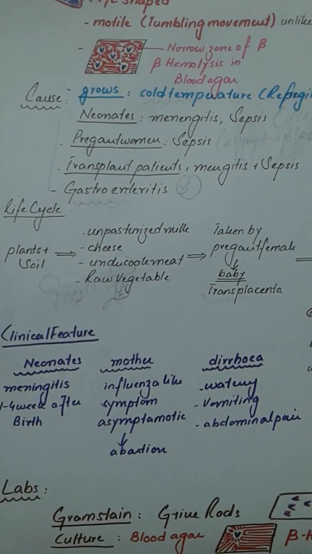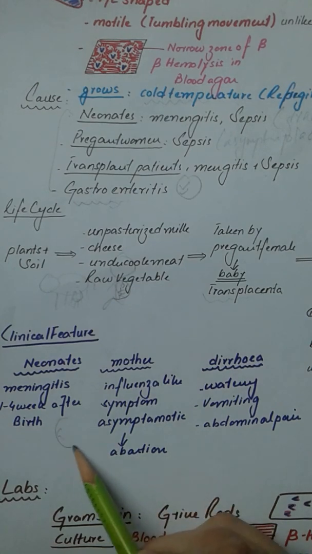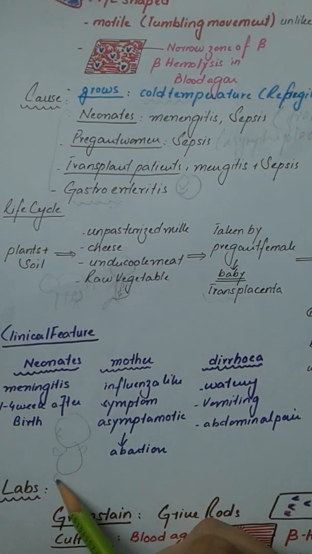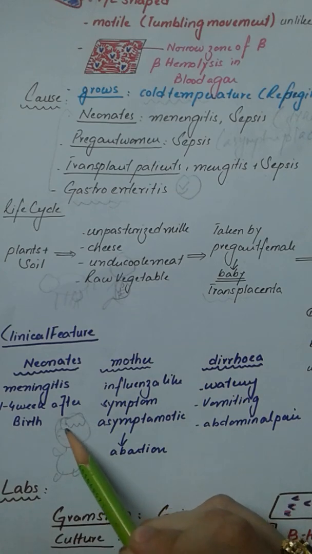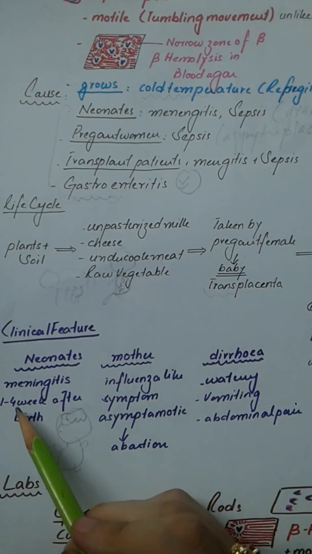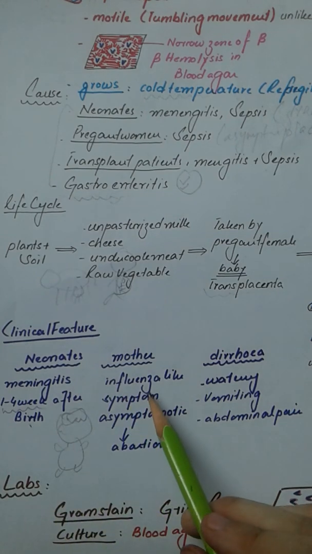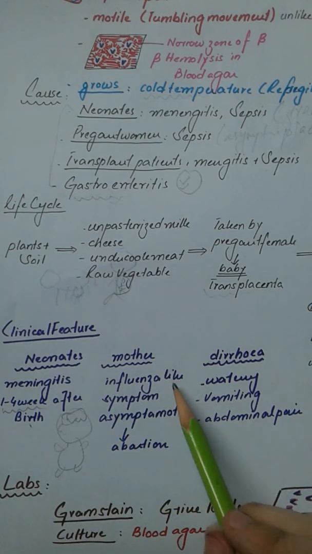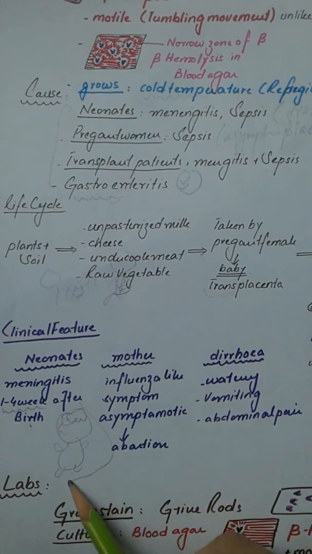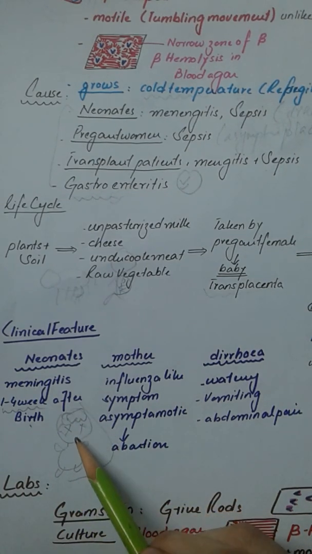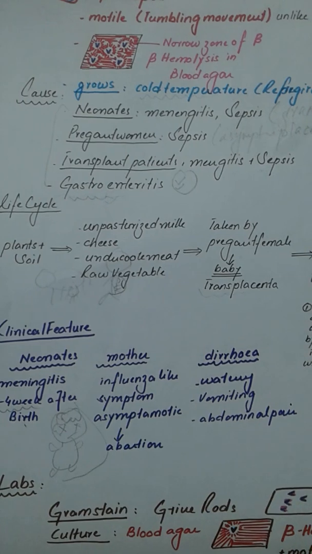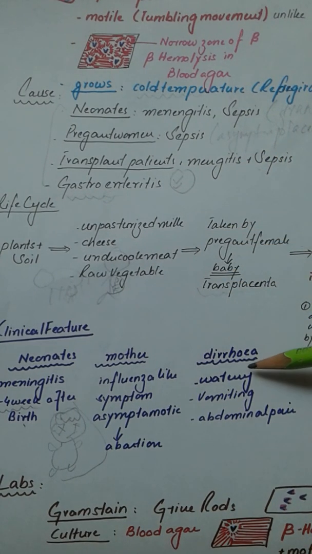Now, what clinical features does this give rise to? In the neonates, it will cause meningitis. In the newborn baby, it causes inflammation of the meninges, but this occurs 1 to 4 weeks after birth. In the mother, it is mostly asymptomatic, or she has influenza-like symptoms, but if she is pregnant, the baby can die. This also leads to abortions. With gastroenteritis, the patient develops watery diarrhea accompanied by vomiting and abdominal pain.